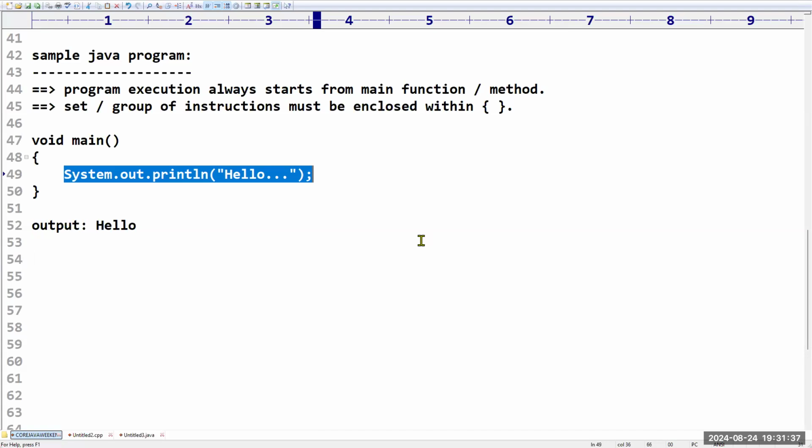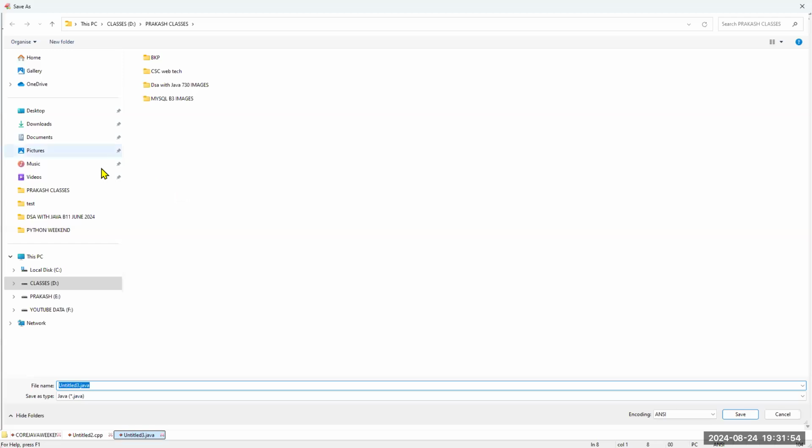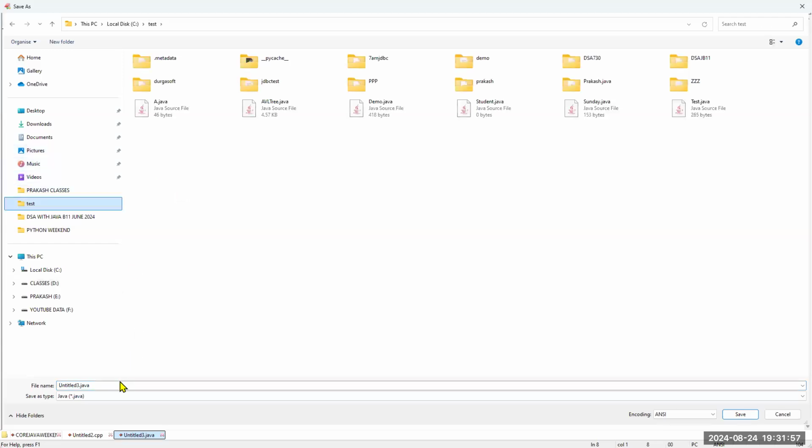And I think void main you know very well, right? Sir, everyone is clear about this program so that I will go for the executable part. Yes, sir. Void main is clear. Now I will try to prepare a Java program. So first step, I'm going to save the file. You can take any name. Step by step, I will explain.